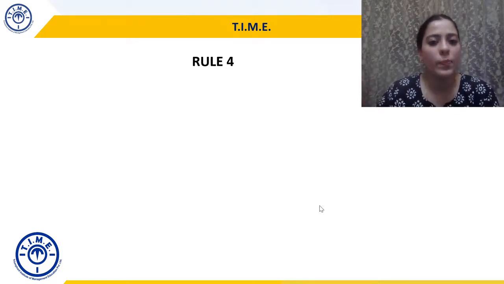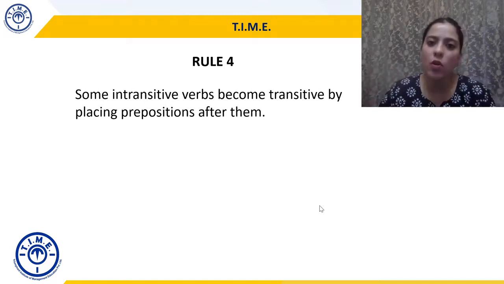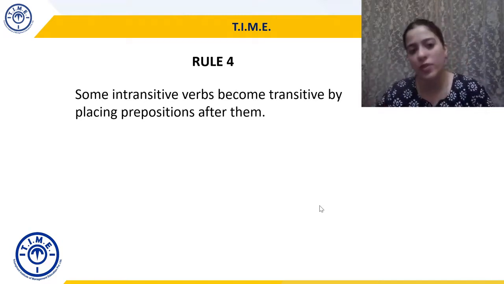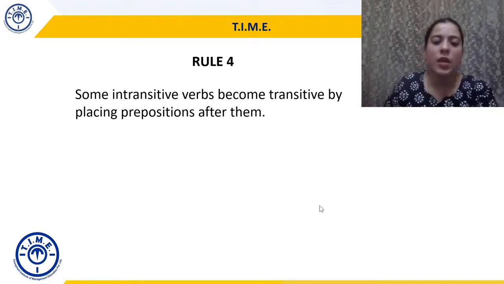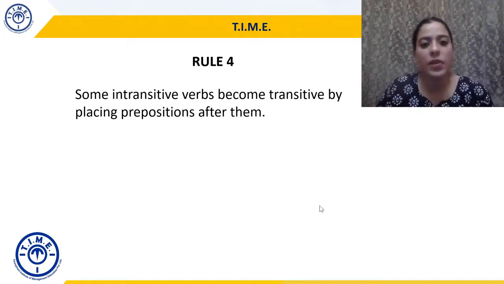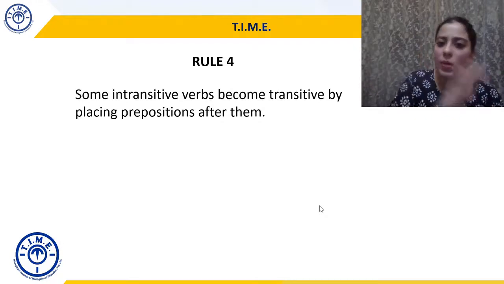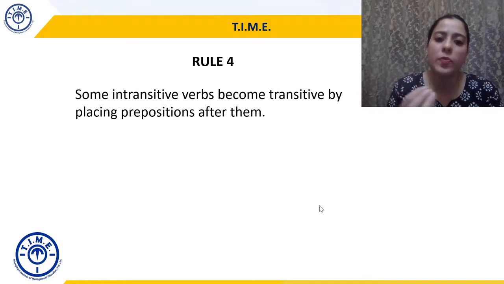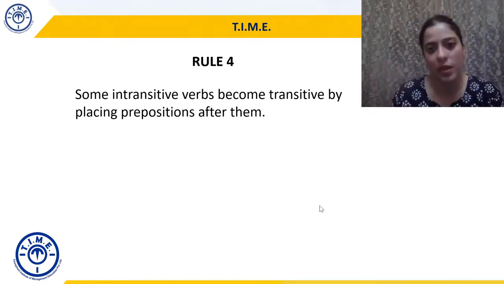All right. Rule 4. Some intransitive verbs become transitive by placing prepositions after them. So I think we all understand what intransitive and transitive verbs are. Intransitive verbs do not require a receiver or object, whereas transitive verbs require a receiver or object. So some intransitive verbs start out as intransitive, but they will become transitive if you place prepositions after them. अगर intransitive verb के आगे मैं preposition लगा देती हूँ, then they will become transitive.